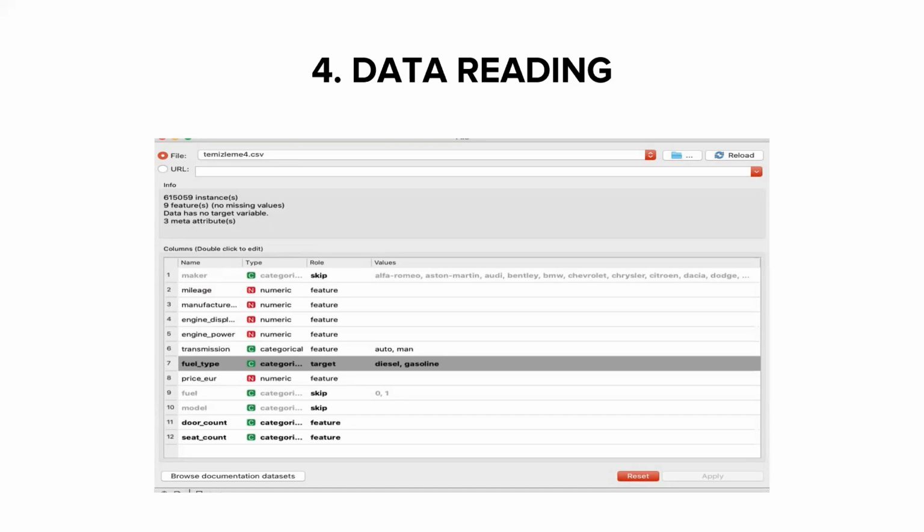In other words, there will be new makers and models in the future, and they will not match with the classes in our training dataset. Thus, dropping these 2 features will make our model more generalized for the possible new brands in the next years. Also, we have dropped the fuel column since it was created artificially while pre-processing in Python. Here, the label 1 means fuel type of gasoline and label 0 means fuel type of diesel. Since we have our target called fuel type and it shows exactly the same values of 0 and 1, there is no need to include this feature in our model.